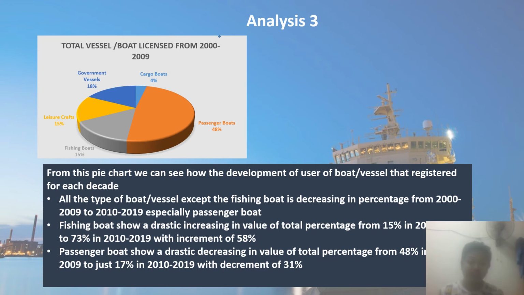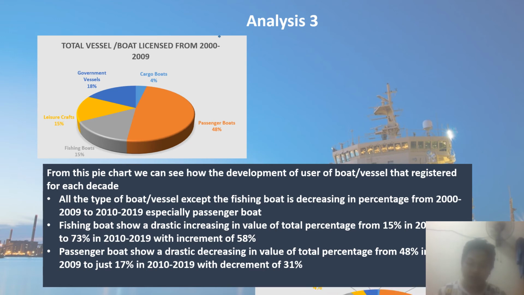Okay, for analysis 3, we are trying to compare the type of boat or vessel that dominated for two decades, which is 2000 to 2010 and 2010 to 2019. The result from the pie chart shows that in the first decade only the passenger boat had a percentage above 20%. Meanwhile, the other four had on average only 4% to 5%.